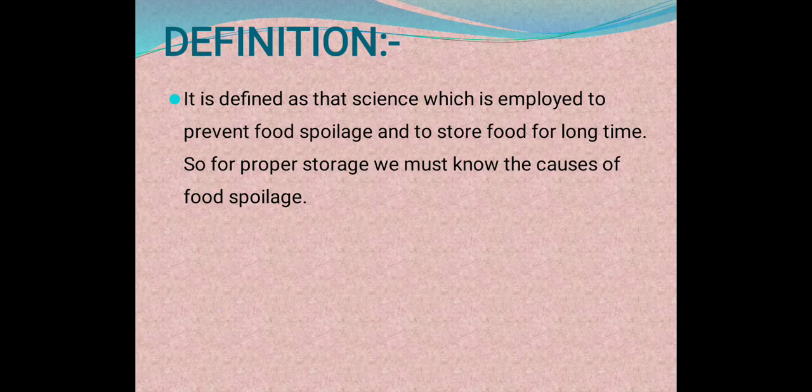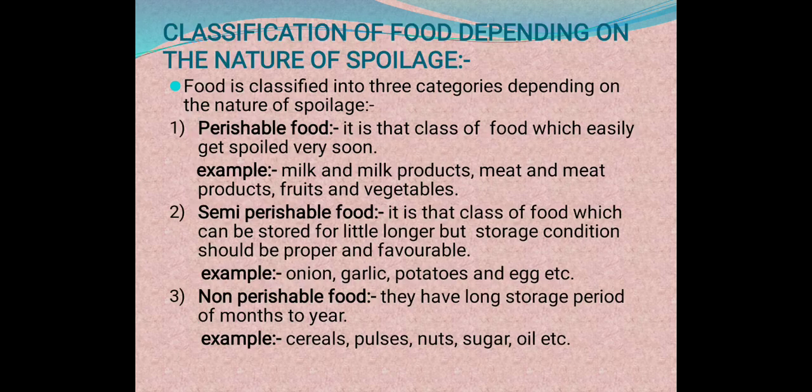And so for proper storage we must know the causes of food spoilage. Okay. So to keep food materials in proper storage, we have to know about the causes of food spoilage. If we know about food spoilage, we can prevent it, and we will be able to store food in a proper way. Okay. Then under this we will study the methods of food preservation.